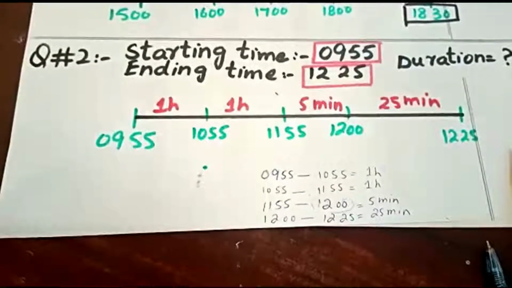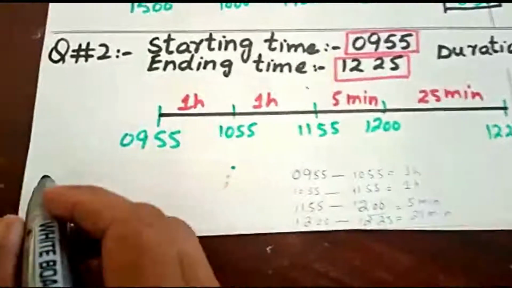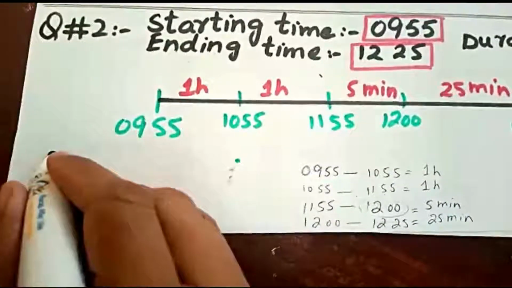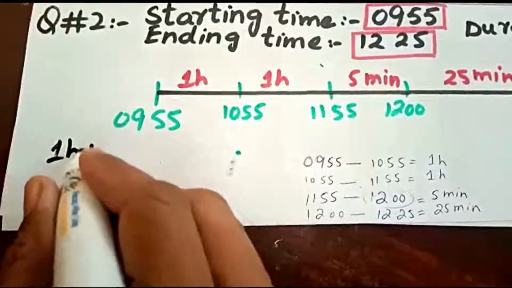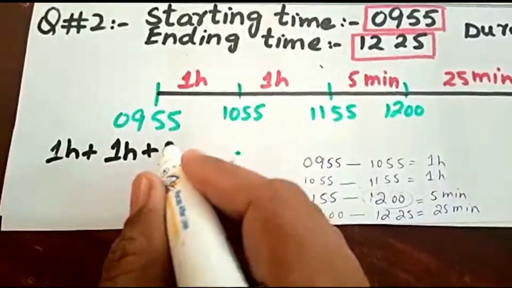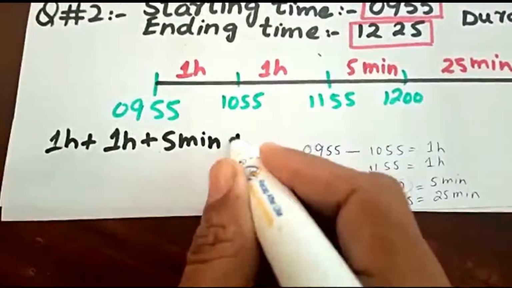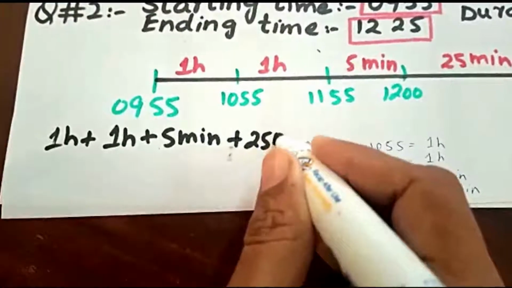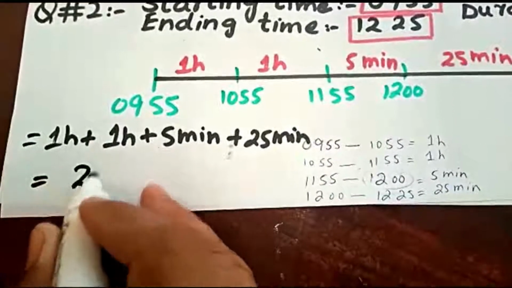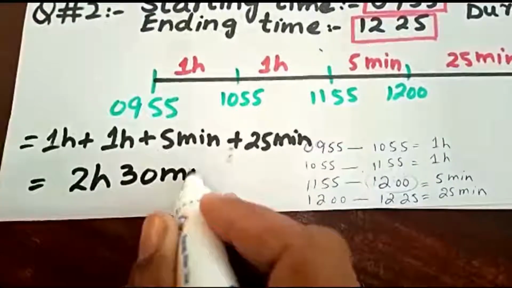Okay, but now we will add all these durations. Now see, 1 hour plus 1 hour plus 5 minutes plus 25 minutes makes equal to 2 hours and 30 minutes.